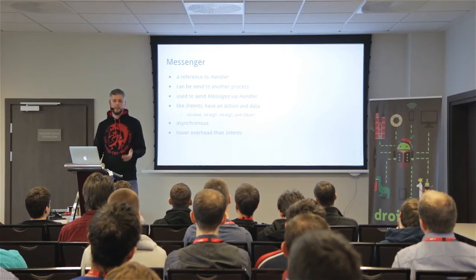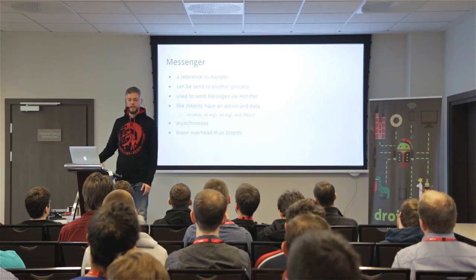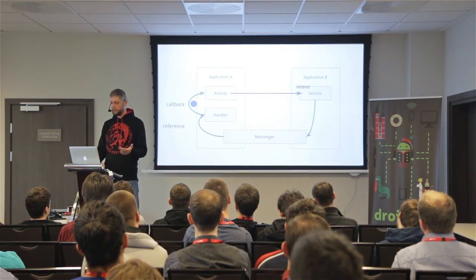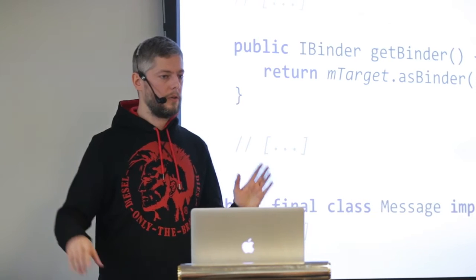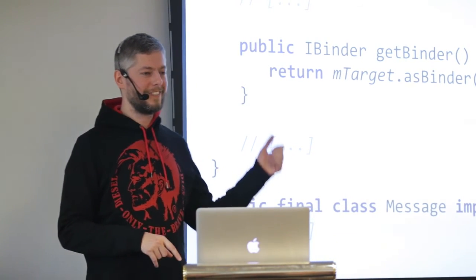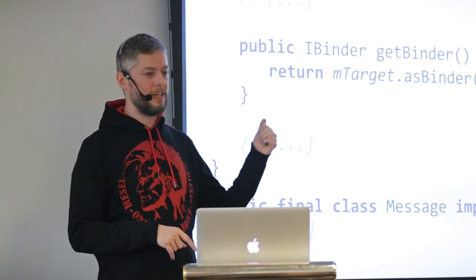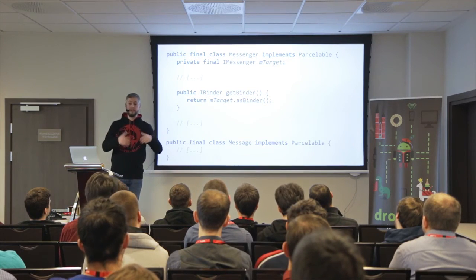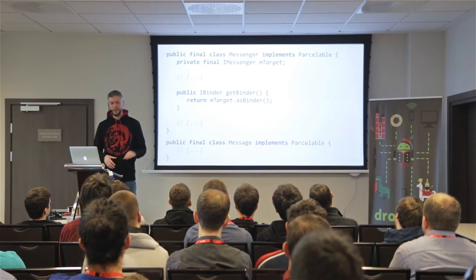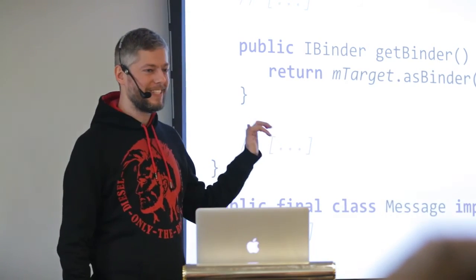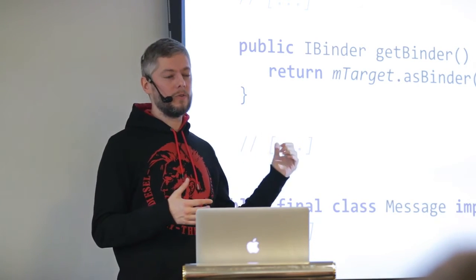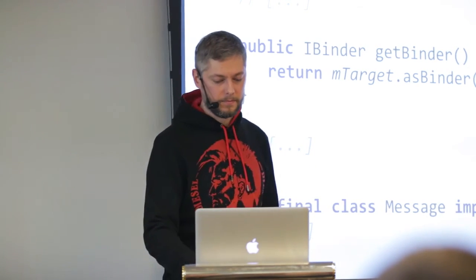And now where is the proof that messenger is using binder? So the first proof is here, but if you don't trust me, you can look at the source. Messenger implements Parcelable, so that's the parcel thing that binder is using to pass data through the kernel. Another thing, of course, inside of Messenger we have IMessenger, that's a binder interface, the interface defined by binder. And of course, in the middle of that, there is this getBinder. That's the final proof that the messenger that we very often use is using binder under the hood.